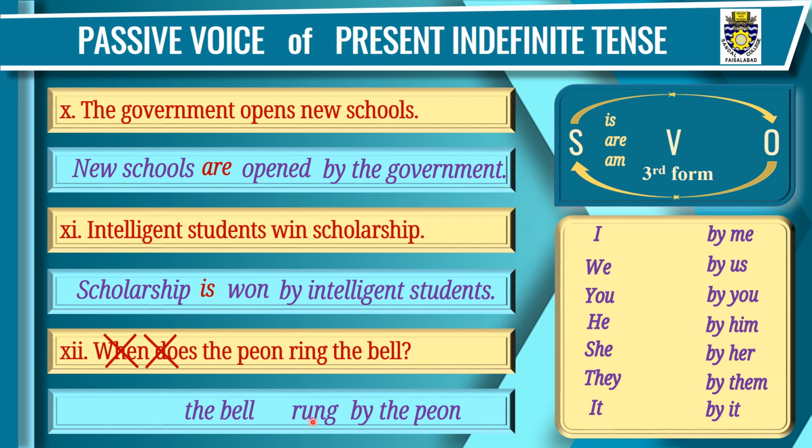The bell rung by the peon. These are the three steps. Step 4, the selection of helping verb. The bell is singular, we'll use is here. The bell is rung by the peon.